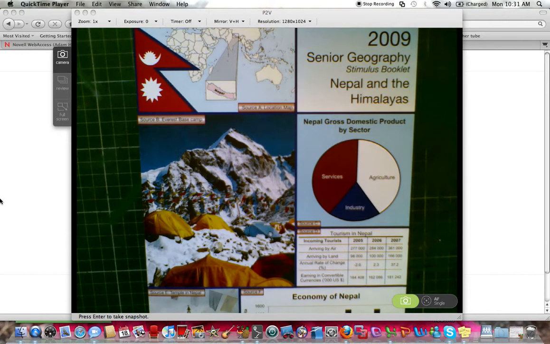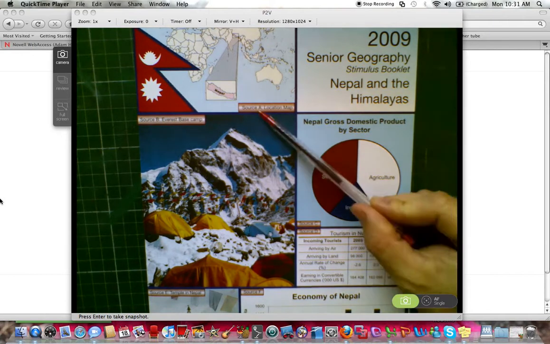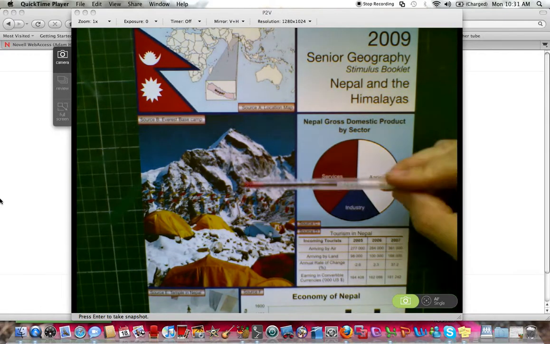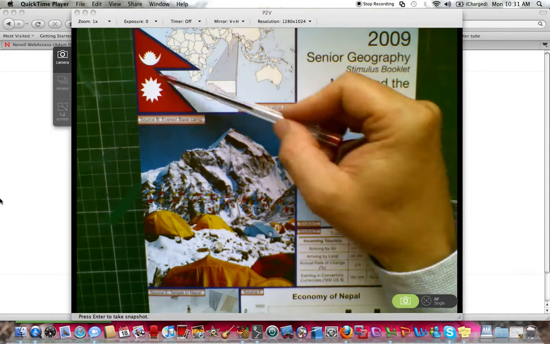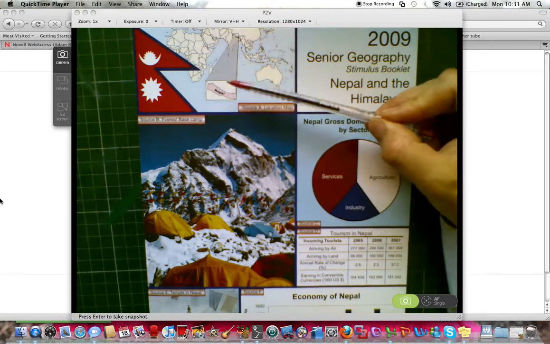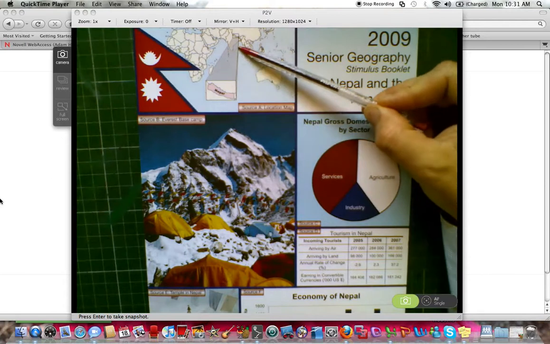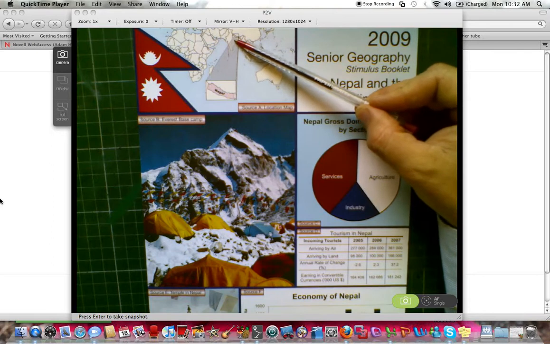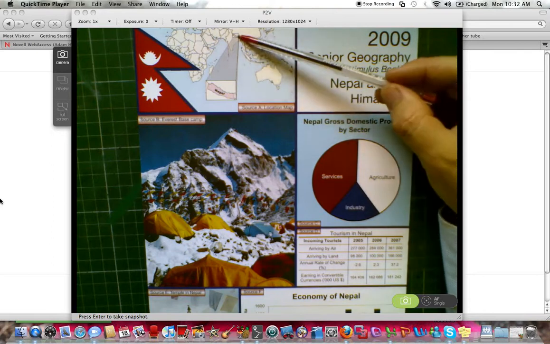So firstly, let's have a look. We can notice here, obviously, it's very clearly labelled source A, source B, source C, source D, source E, source F. Okay, now we have a number of things, obviously, which are given to us straight away. We have the flag of Nepal with its very odd shape, okay, probably unique in the world. We also have a picture of Nepal and where it fits into that part of Asia, obviously to the north of India. We have the country of Nepal.